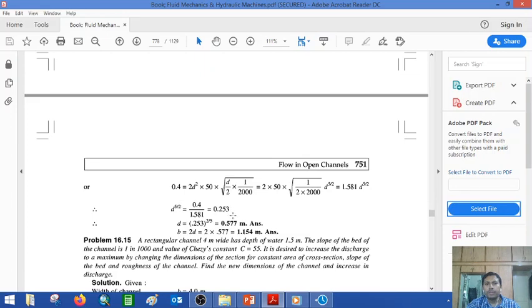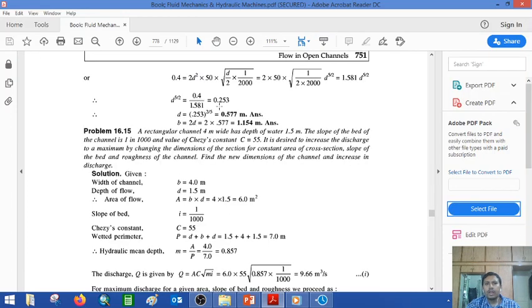Simplify the equation. Be careful about how you transfer the function. Here you see that it is D raised to 5 by 2, but when you transfer it, you can see that it is 2 by 5. So D is raised to 2 by 5, and the answer will come as 0.577. It shows that you get the value for the depth of the water, but simultaneously you have to get the value for the width of the channel. So B is equal to 2D, and then you insert the value in the equation, and then you get the values of B and D.